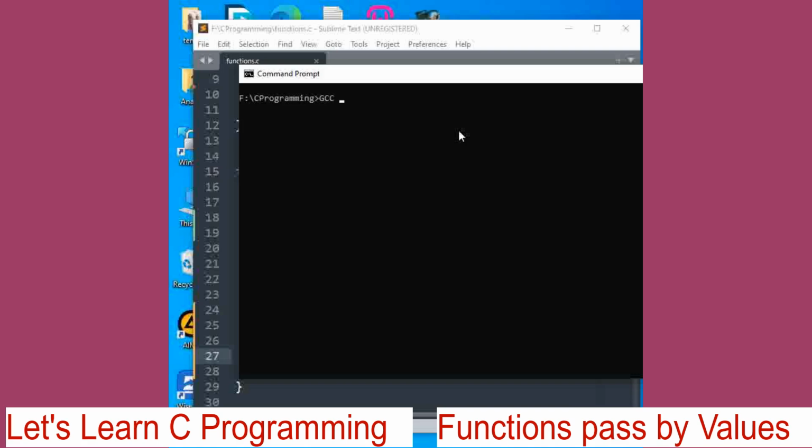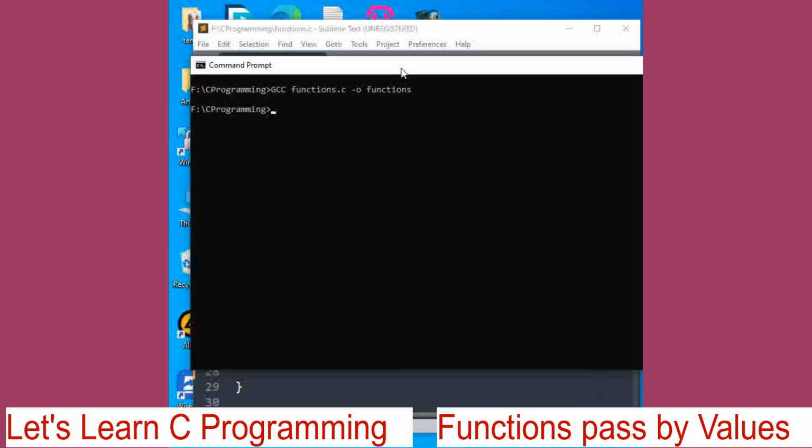GCC functions.c -o functions. Now we'll execute functions. Right. So first time we called this add numbers, we had passed it two numbers, 150, so it gave result 150.